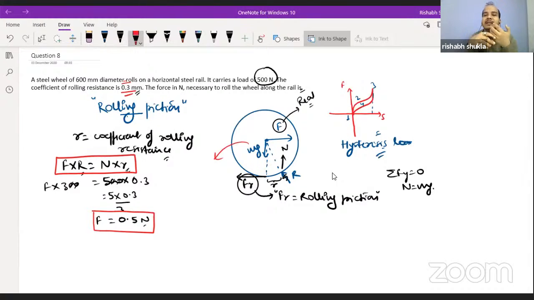But in the actual case, it is not the condition. In the actual case, we do need some force to make the body roll. What is that amount of force? That amount of force can be calculated like this. What is the reason for the requirement of that force? The reason is that hysteresis loss occurs within the component, which is responsible for the loss of energy.